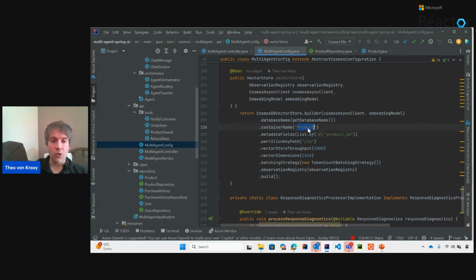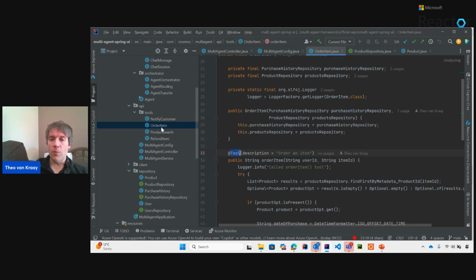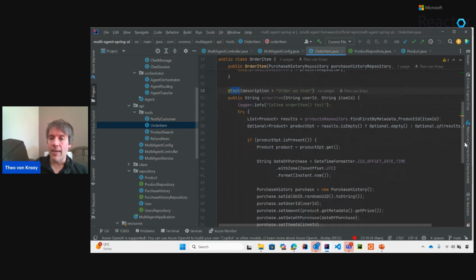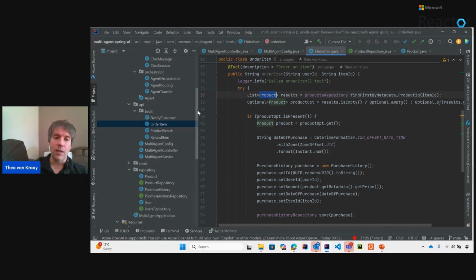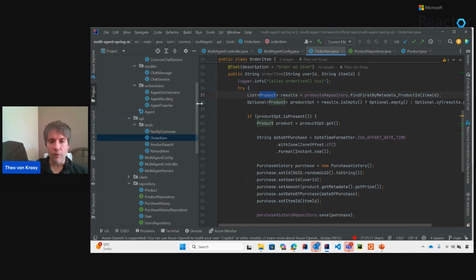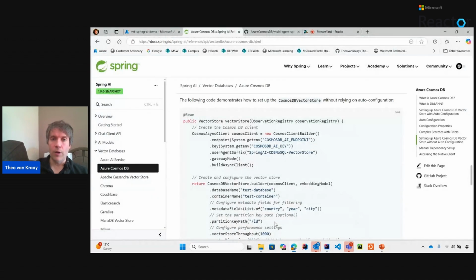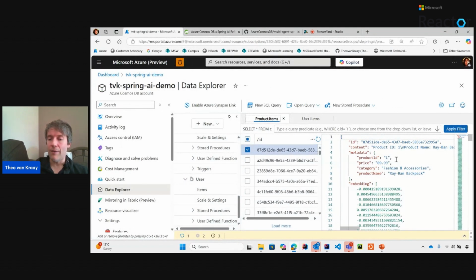And it's a transactional store. So in this case, it's both a product catalog, because when I'm doing orders with my order item class here, I'm going to be checking against the product entity, whether that product exists. But also, I want my agent that is able to search for product information to be able to search the product container and use vector search to do that. So in my product catalog, I have information about the product, but I also have an embedding of the product description, so that it can be used for vector search at the same time as well.